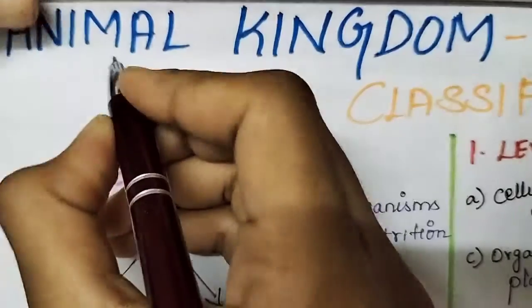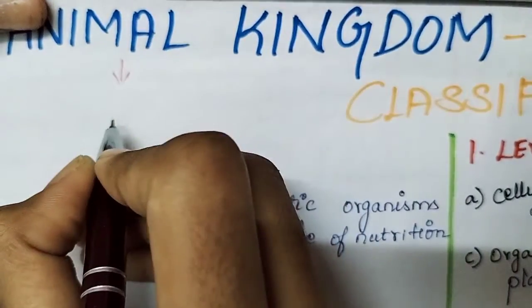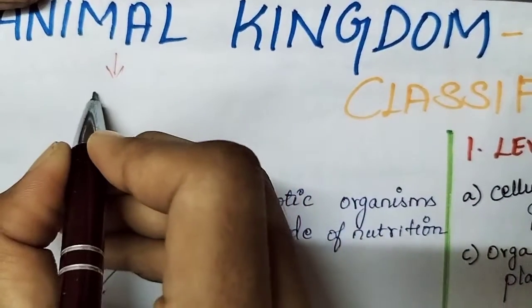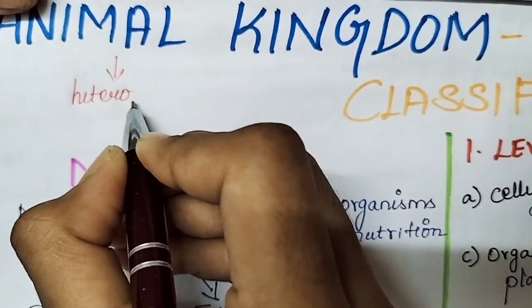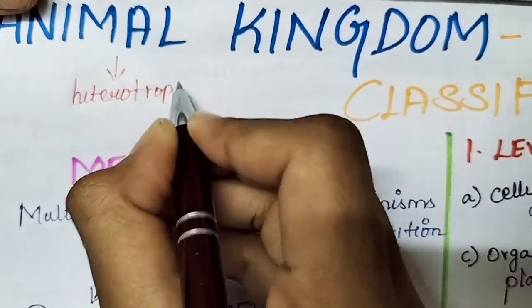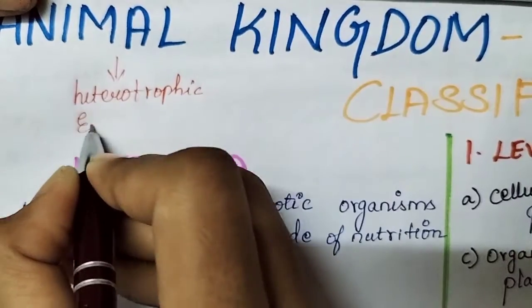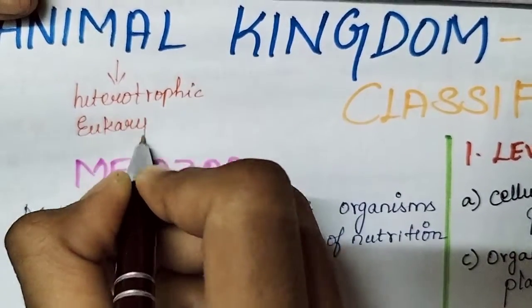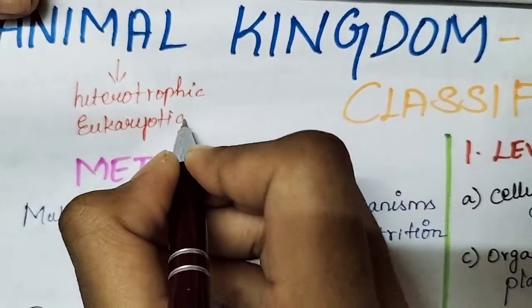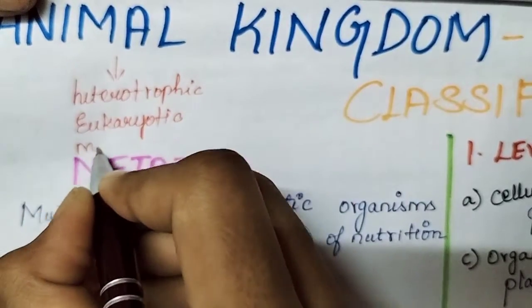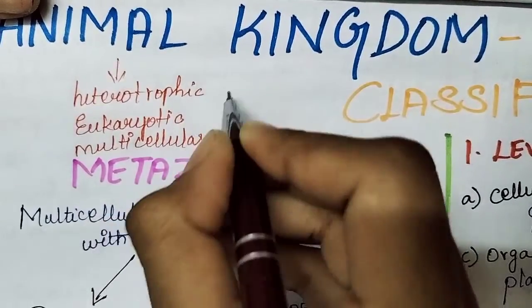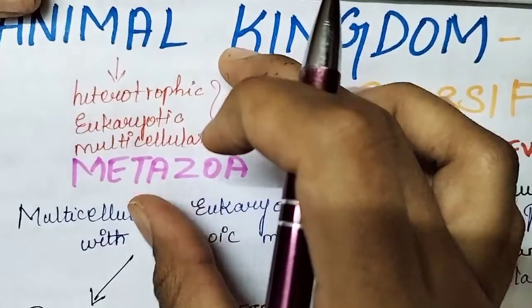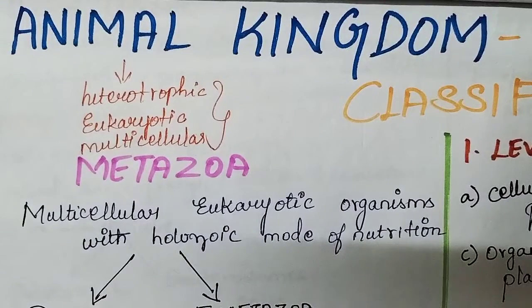So, as I told you, this is characterized by heterotrophic, eukaryotic, and multicellular. So, basic three characteristics for all the classes, phylum.